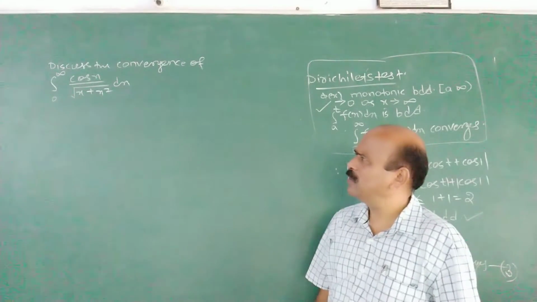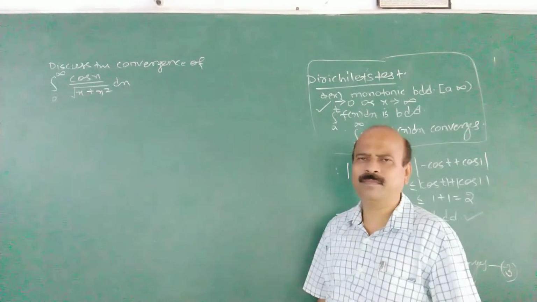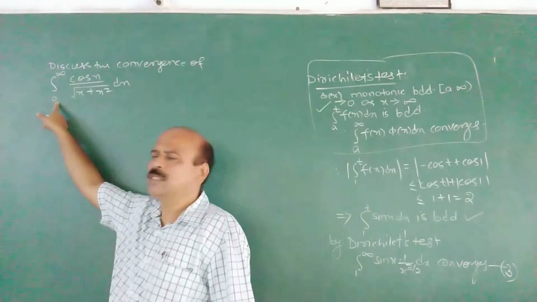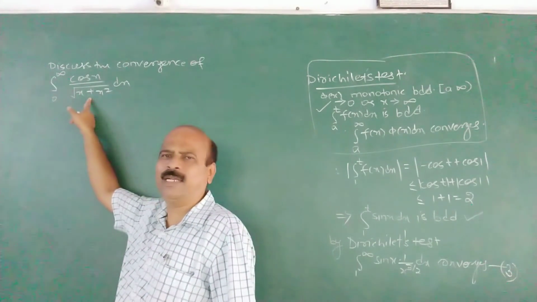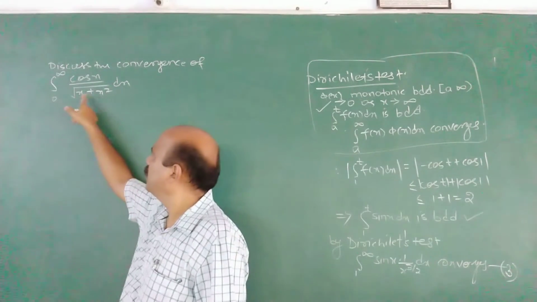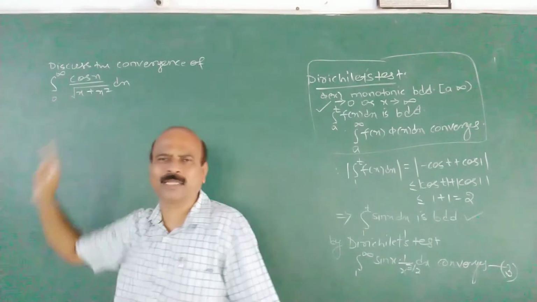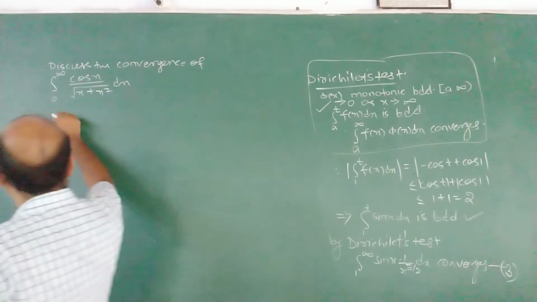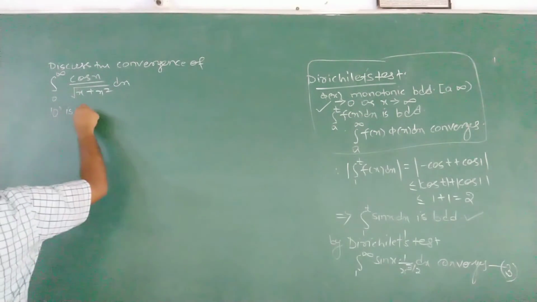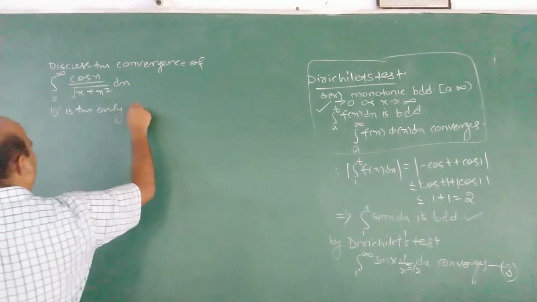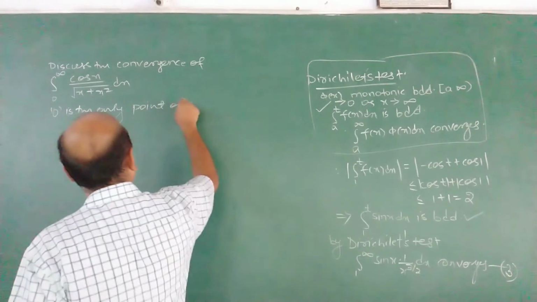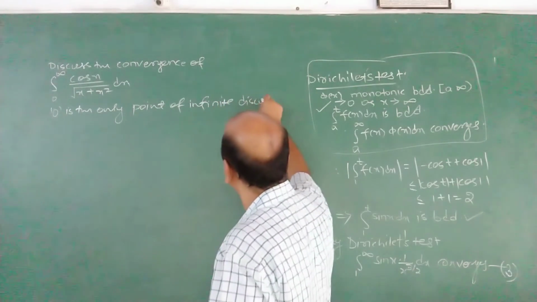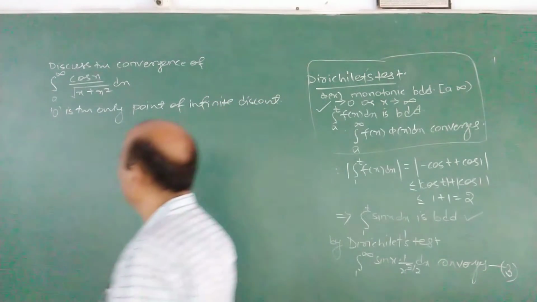Now the primitive is not easy to obtain. And what about this 0 here? 0 is the only point of infinite discontinuity because of the x plus x square. If you take x as 0, the function is unbounded. So 0 is the only point of infinite discontinuity, as in the previous problem.